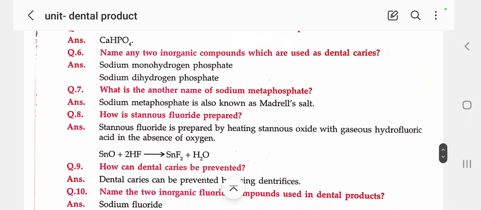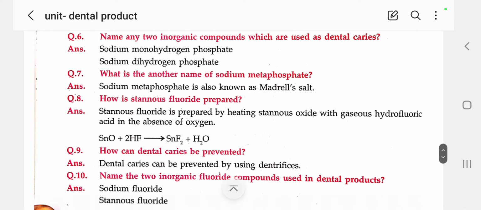Next we'll see what is another name of sodium metaphosphate. Sodium metaphosphate is also known as Maddrell's salt, or simply we may say the synonym of sodium metaphosphate is Maddrell's salt.